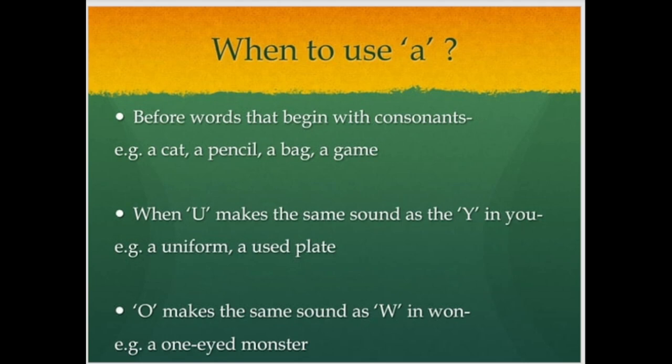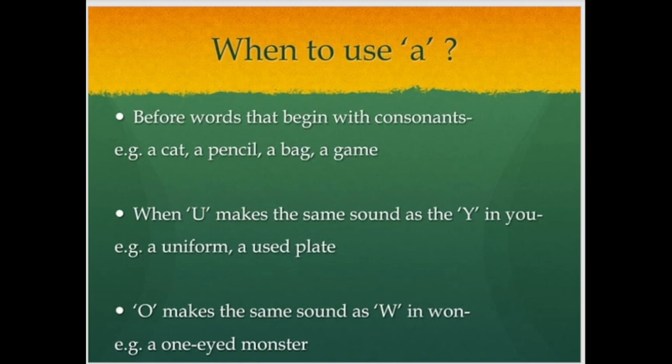Whenever we pronounce these words we use an, just like an umbrella. But keep in mind, we just focus on the initial sounds. For example, a uniform: the initial sound is a consonant sound. That's why we use a. A used plate: once again, the you sound. We have resistance and an obstacle when we are initially pronouncing the initial sound. Used plate.